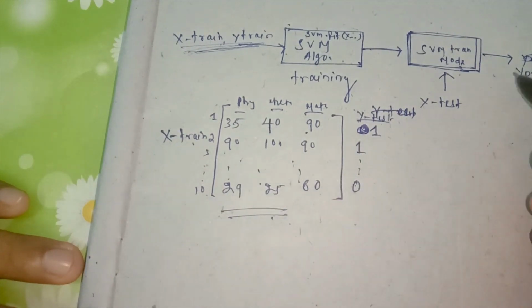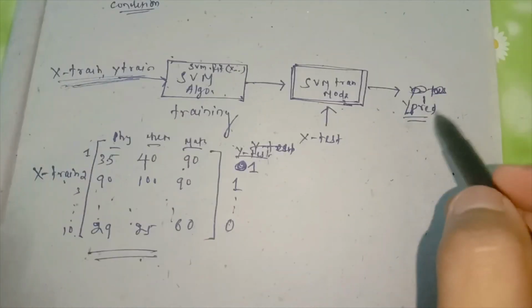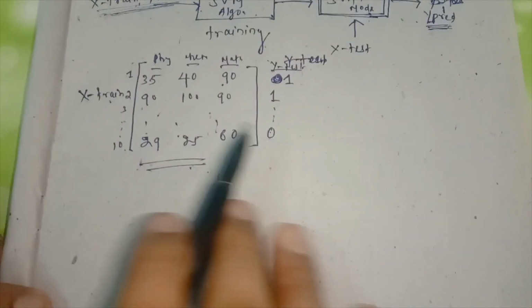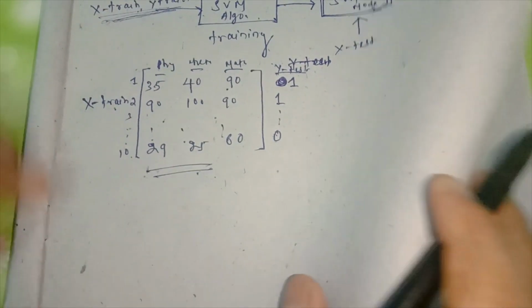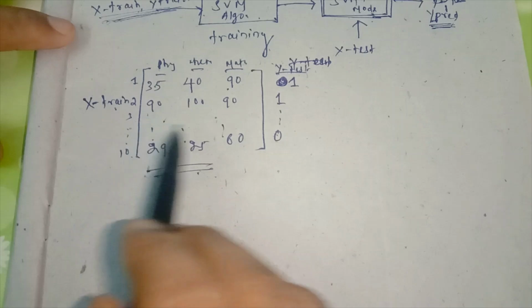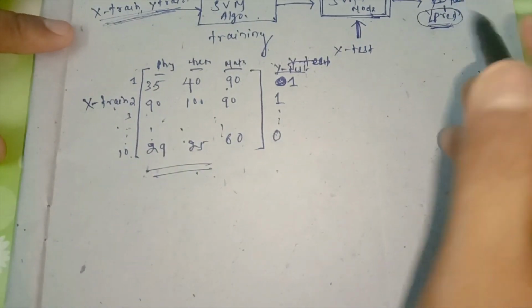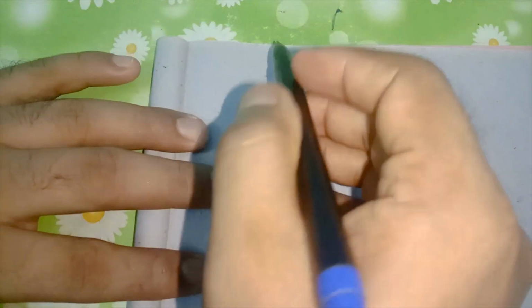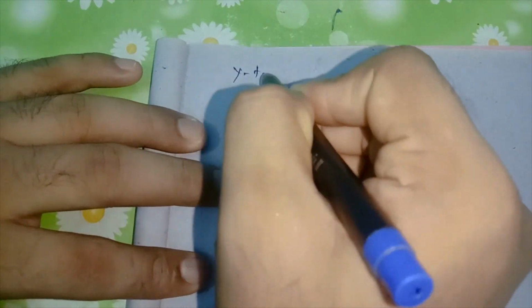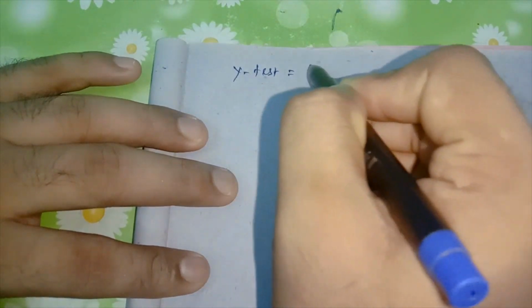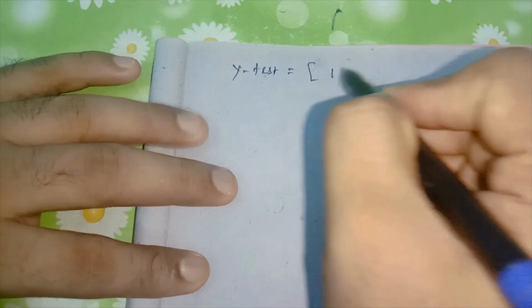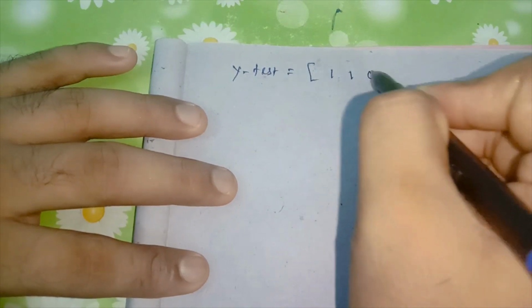I gave this, and the model will do the prediction here. So here I am writing basically. Okay, let's do another base. Here you understand, X train we supply to this model, and it will return the prediction part. So here you consider Y test, the actual value of X test.